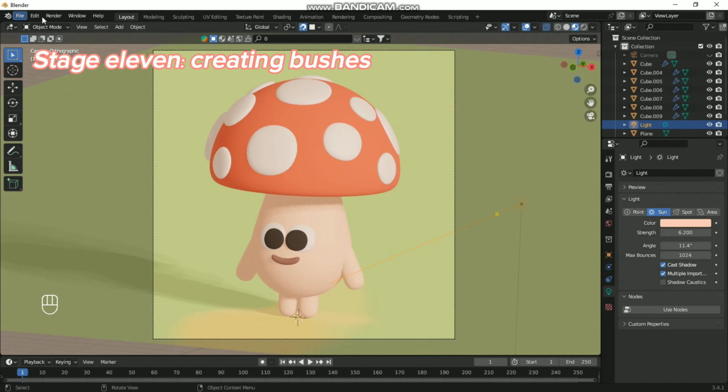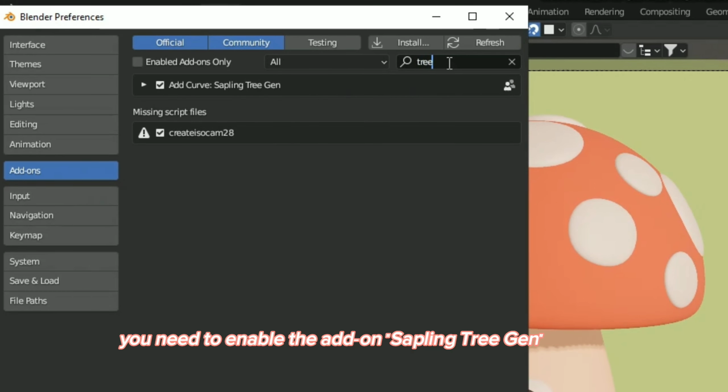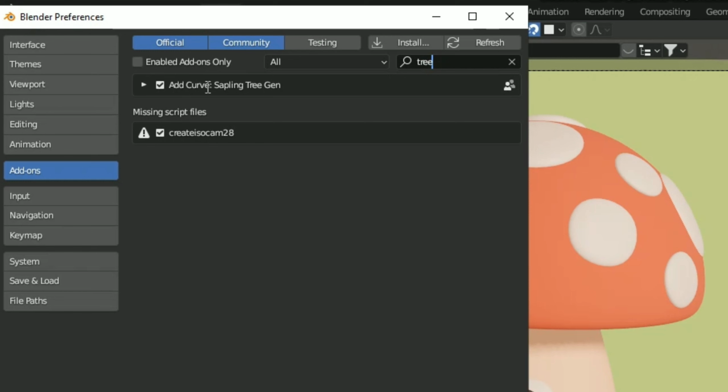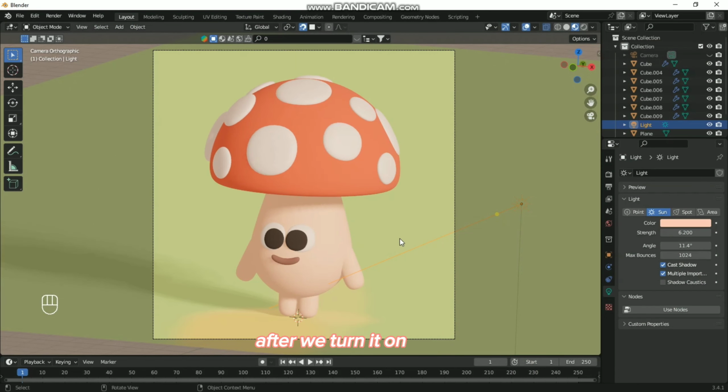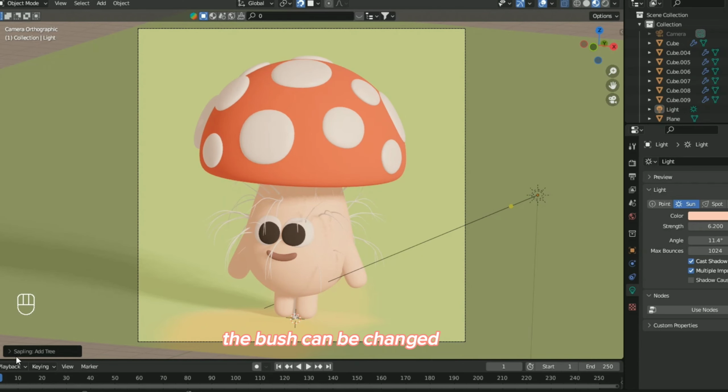Stage 11. Creating bushes. To create a bush, you need to enable the add-on Sapling Tree Gen. After we turn it on, click Shift A, curve, and click Sapling Tree Gen. The bush can be changed.